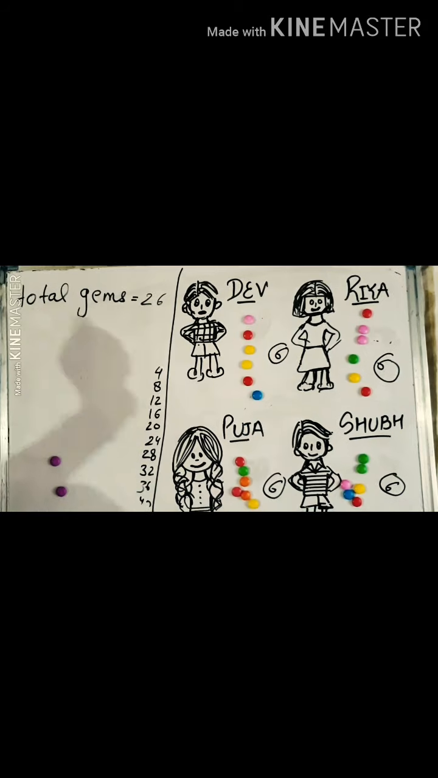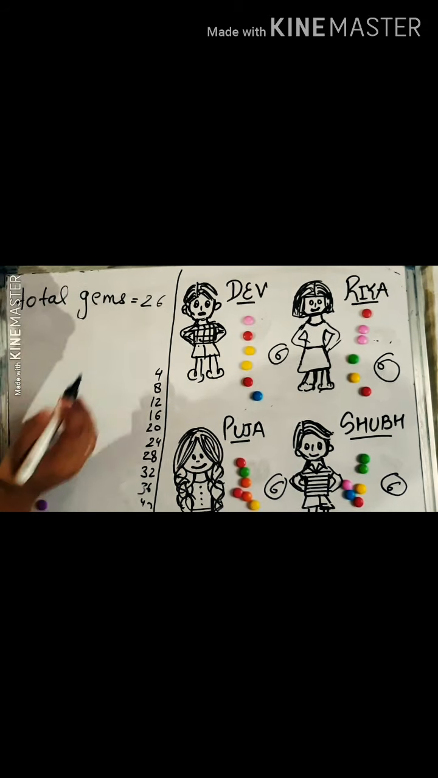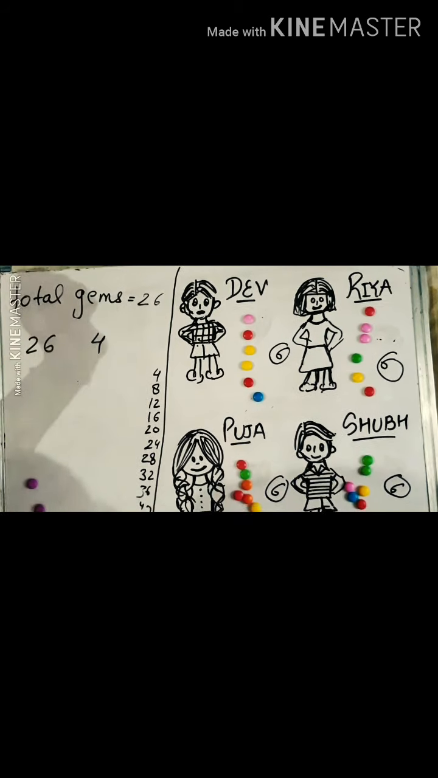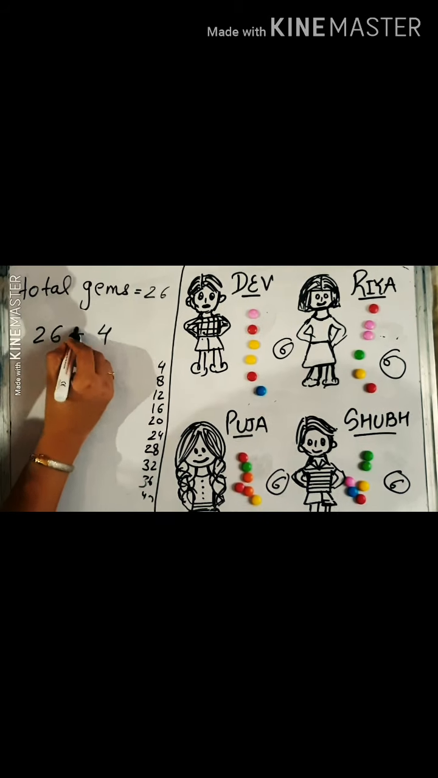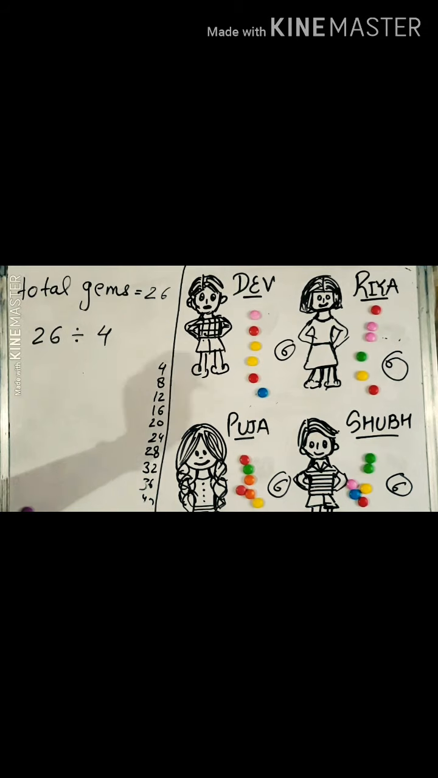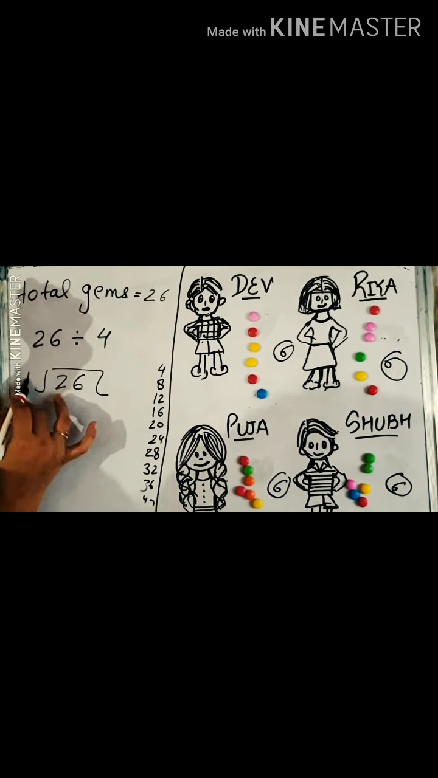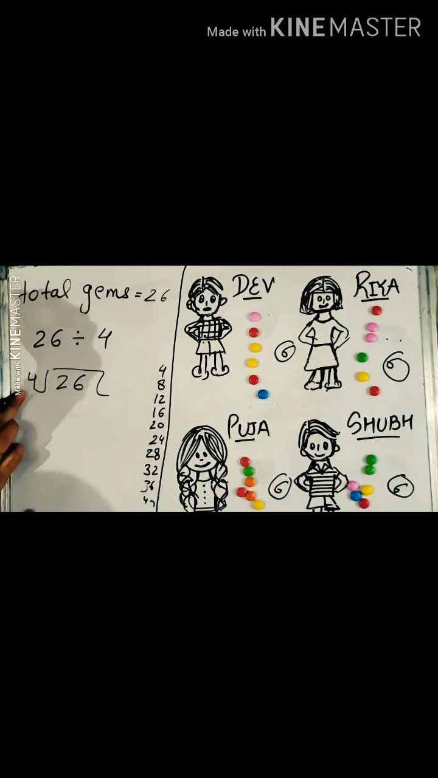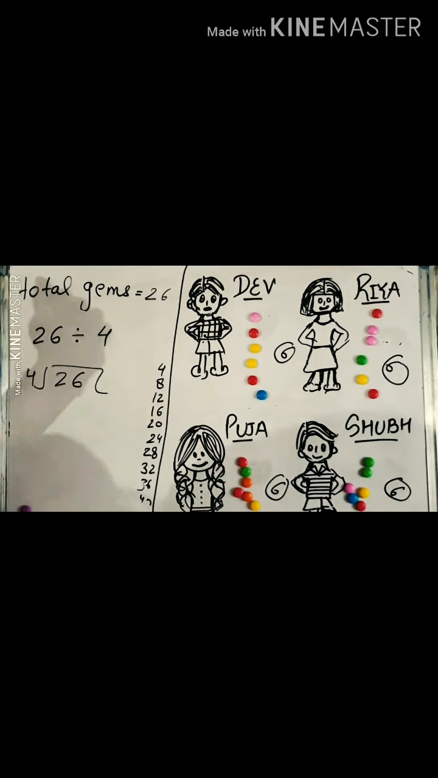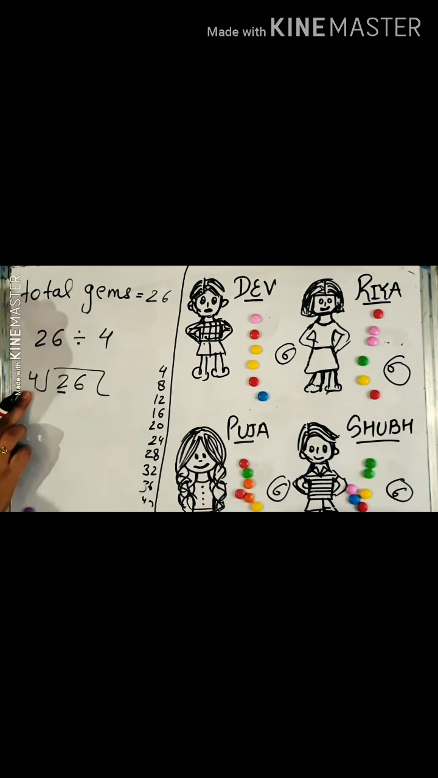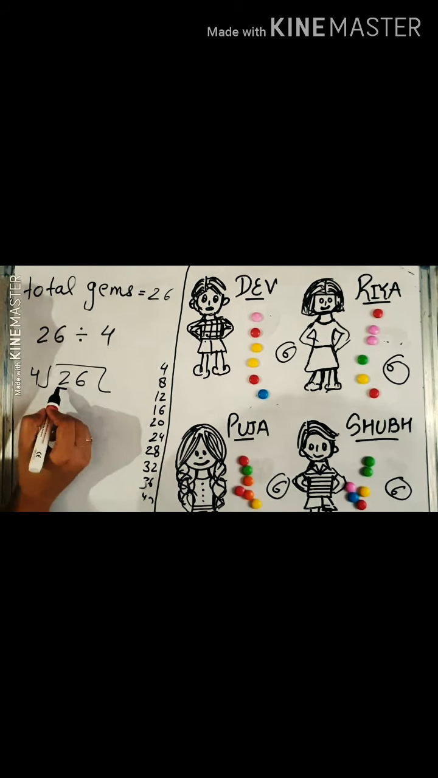Now I am telling you the mathematical concept behind this. I have 26 gems and I have to distribute them equally among my 4 friends. So we have to place the division sign for equal distribution. Now 26 divided by 4, this is called the dividend, this is called the divisor. Now just check this 26. The first digit is smaller than this, no? So we have to take 2 digits at the same time.